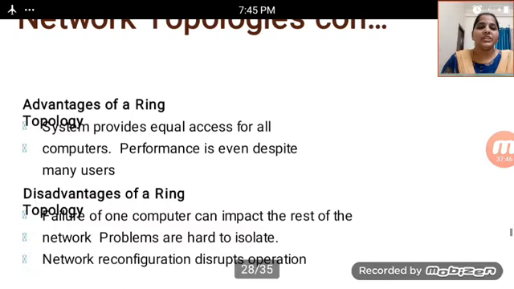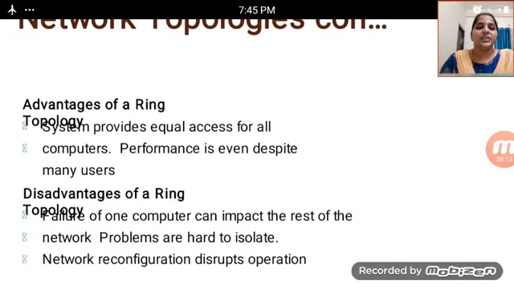And the advantage of a ring topology is that the system provides equal access for all computers, and performance is even despite many users. This is the main advantage of a ring.